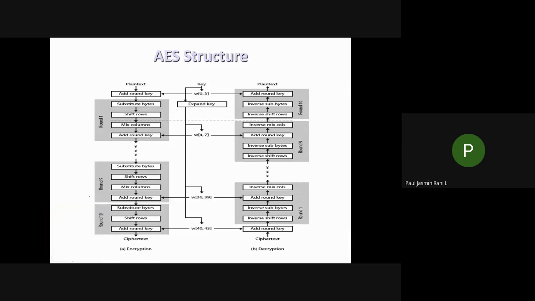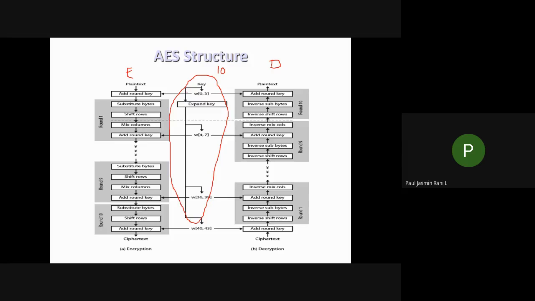In the structure, this part is your encryption and this part is your decryption. You all know the purpose of encryption and decryption. The middle part is nothing but your key generation. As we saw in the last class, this part is used to generate the key. Totally you have to generate 10 keys. At each and every round you are going to generate a key, starting from k0 to k9, so totally 10 keys will be generated over here.